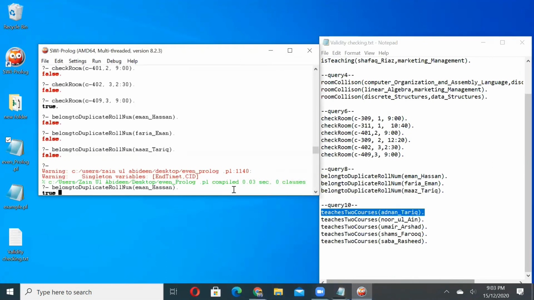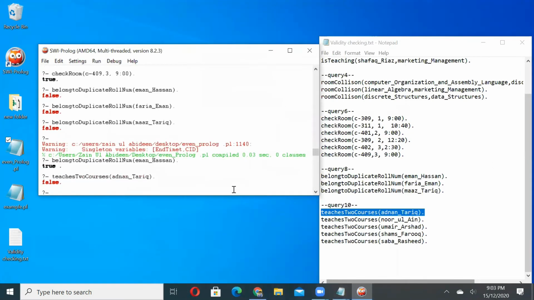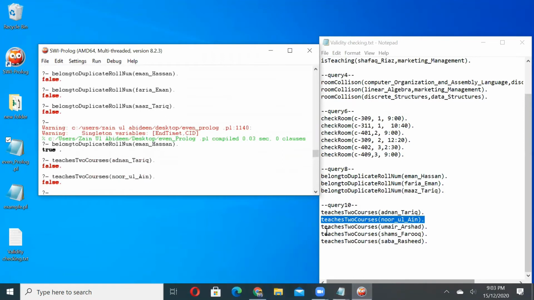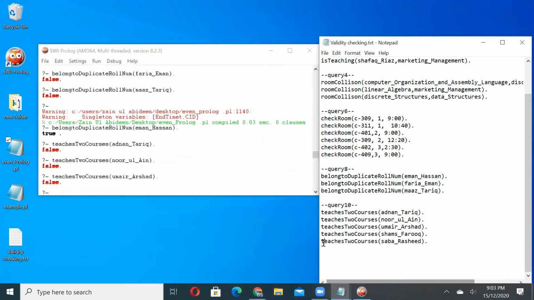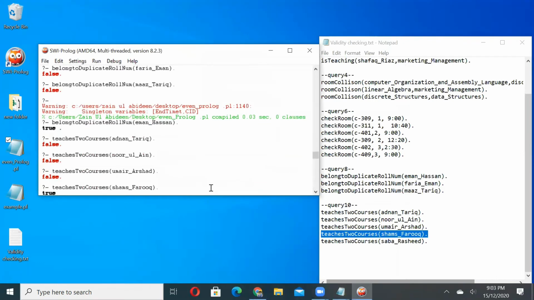We'll check for Sir Adnan Tariq, which is false as he is only teaching data structure. Then for Ma'am Nurulan, which is also false as she is teaching only one course. Then for Sir Umair Arshad, which is also false as he is also teaching only one course. Then for Shams Farooq, it's true because he is teaching two of the courses.